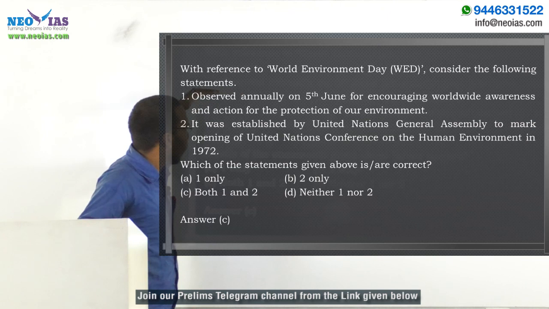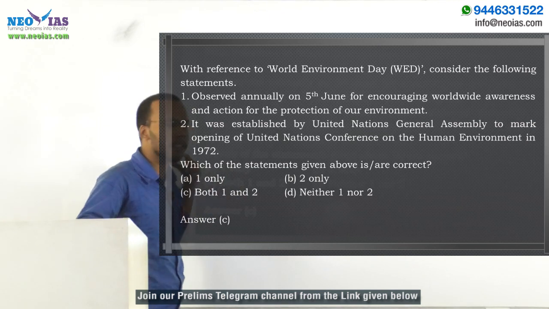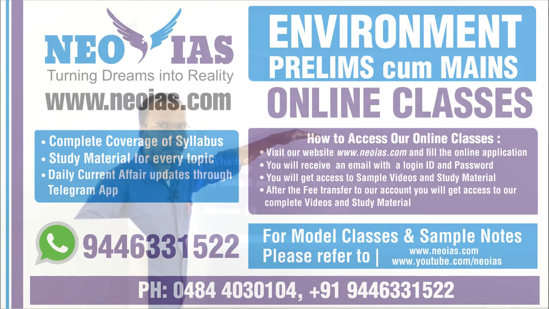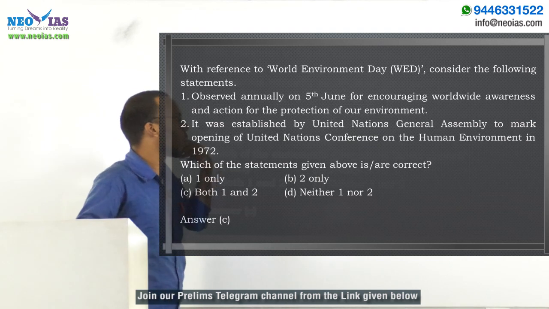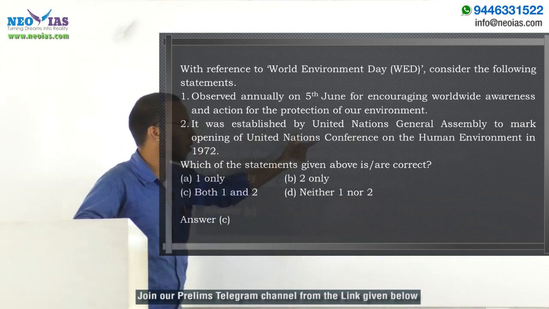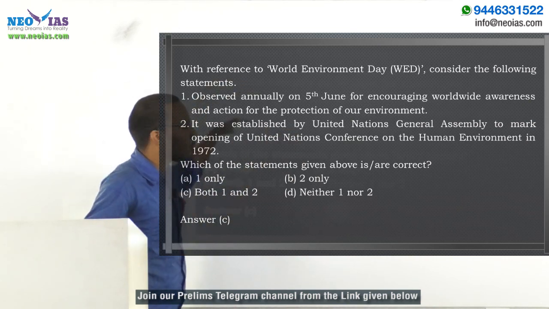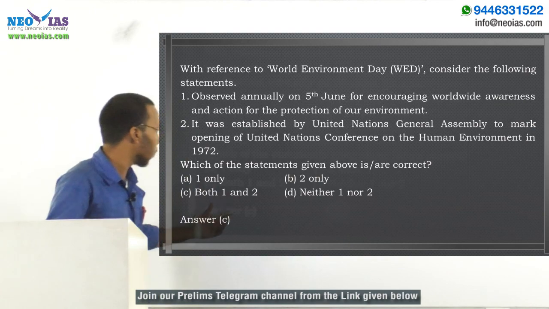Coming to the second statement: it was established by United Nations General Assembly to mark opening of United Nations Conference on the Human Environment in 1972. That's also correct because it is established, or hosted, by United Nations General Assembly in memory of this Stockholm Conference, which we can also call the United Nations Conference on the Human Environment, right? So these two statements are correct. So here the answer is C, both 1 and 2.